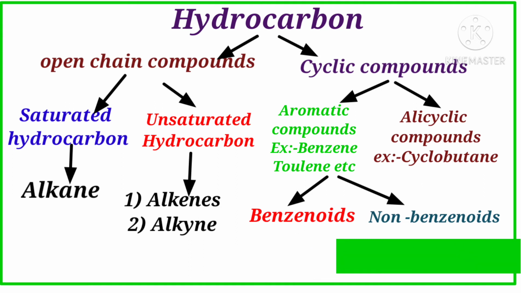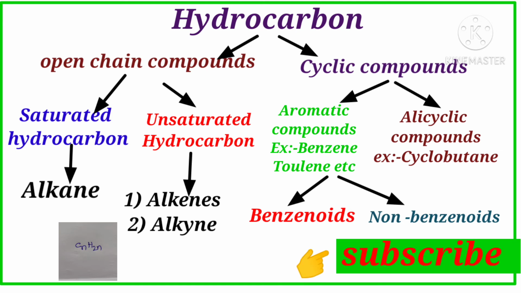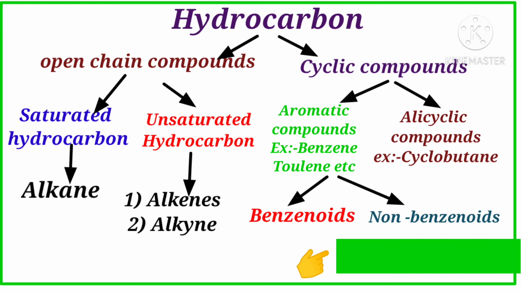Next, unsaturated hydrocarbons. It is a type of open chain compound. Unsaturated hydrocarbons are divided into two types, alkenes and alkynes. The general formula of alkene is CnH2n. If we take n equal to 2, we get C2H4, ethene, and also butene and propene. These are alkenes.